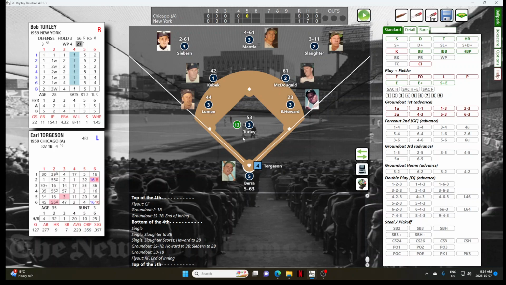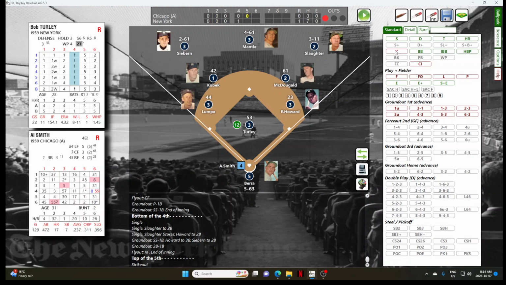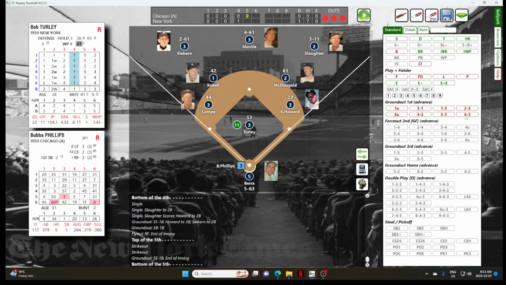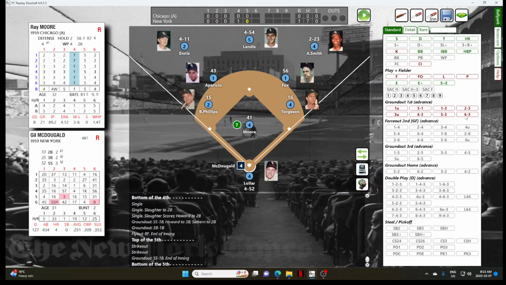Strikeout, record it. There we go. For Al Smith. And Smith strikes out. Back-to-back strikeouts for Bob Turley, who has it going on. Eighth batter, Bubba Phillips. And Phillips hits a ground ball to Kubek. Kubek over to first, and that's out number 3.